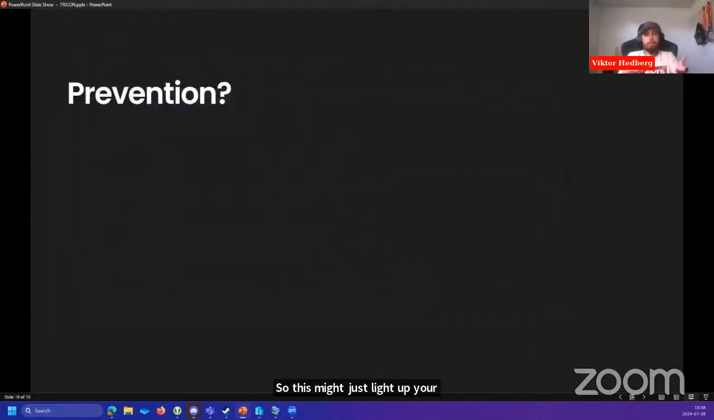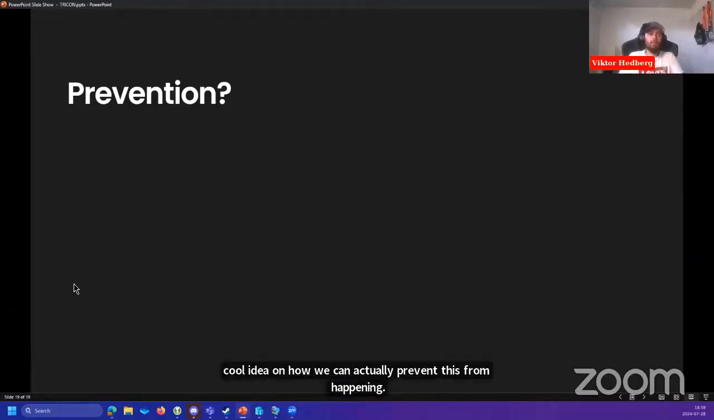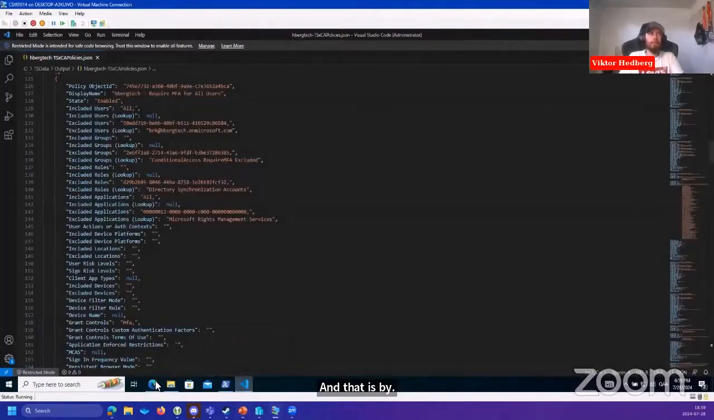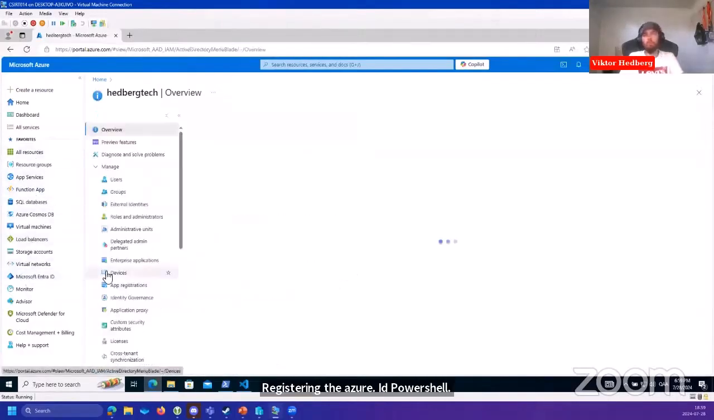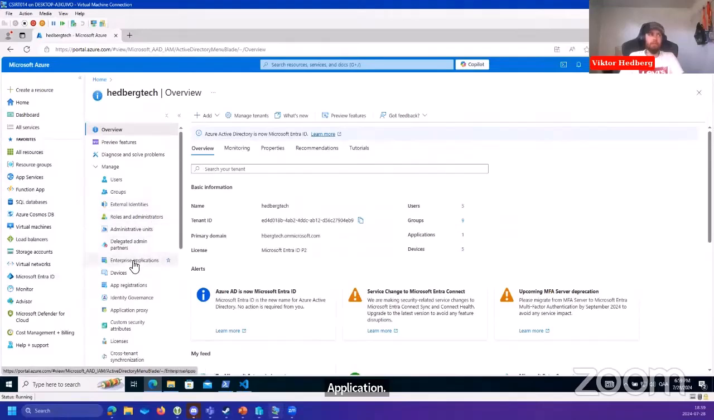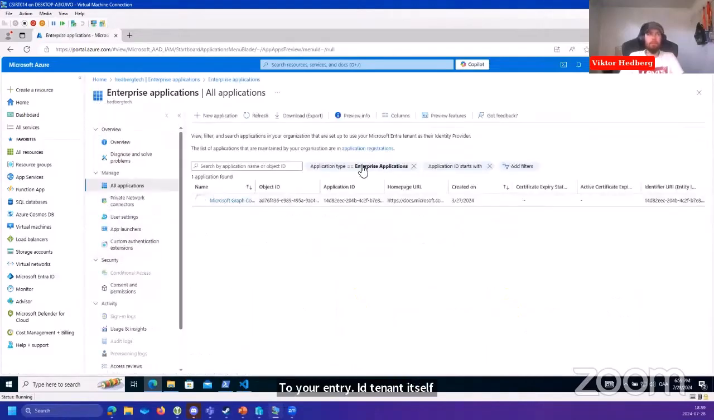But you can detect it. In terms of prevention, however, there's not that much we can do about it. I did come up with one quite cool idea on how we can actually prevent this from happening, and that is by registering the Azure AD PowerShell application to your Entra ID tenant itself as an enterprise application.